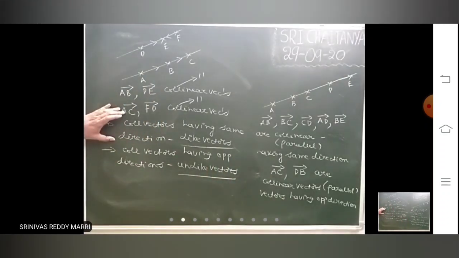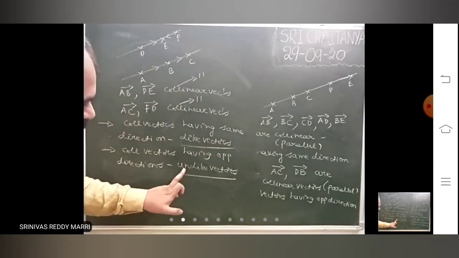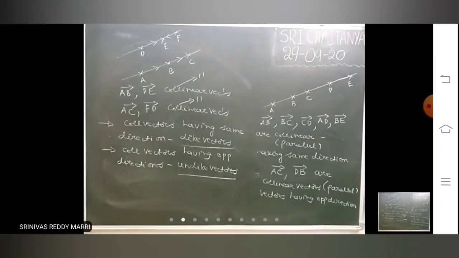Collinear vectors are parallel vectors, divided into two types: same direction, like vectors; opposite direction, unlike vectors, whatever the magnitudes may be.